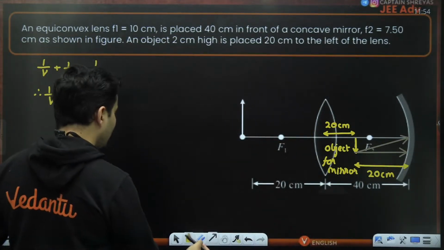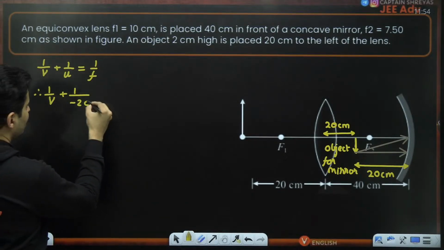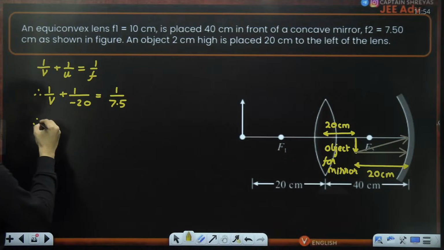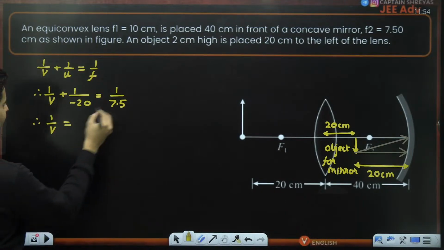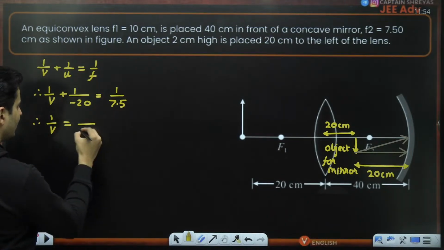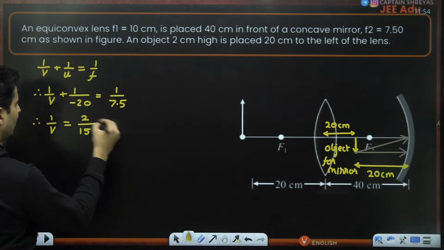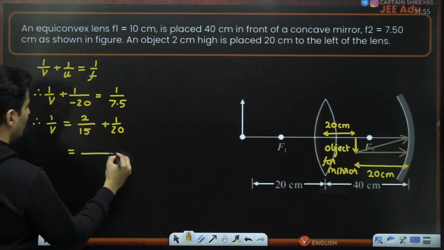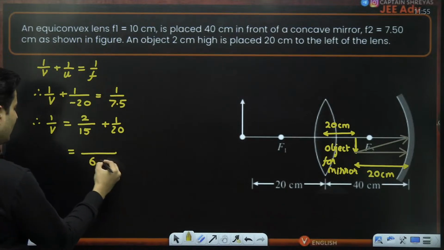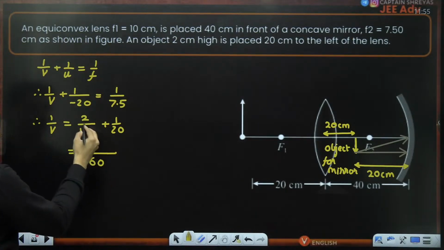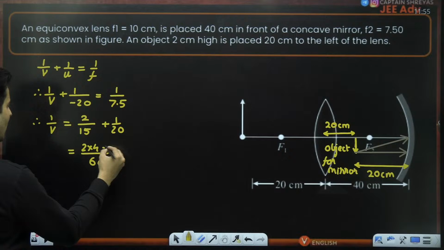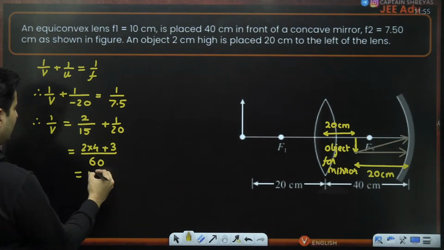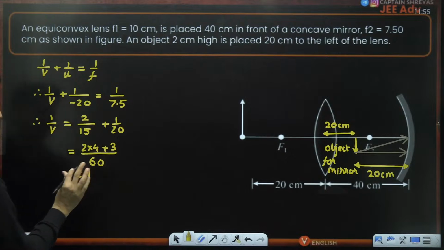Now what will be the image location? Okay, so this is minus 20. Focal length is 7.5. So 1 by V will be 7.5, that's 15 by 2. So 15 by 2, minus will become plus, it will become 1 by 20, of course. So the LCM is 60, I believe. So 15 4s are 60. So 2 into 4, and this will be 3s are 2 4s are 8. 8 plus 3 is 11. Just check this out. 11 by 60.